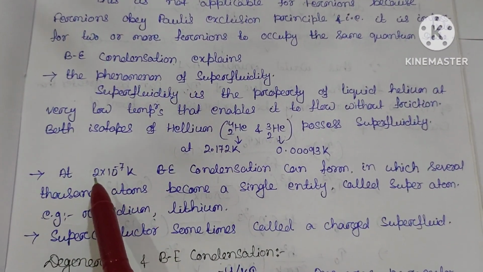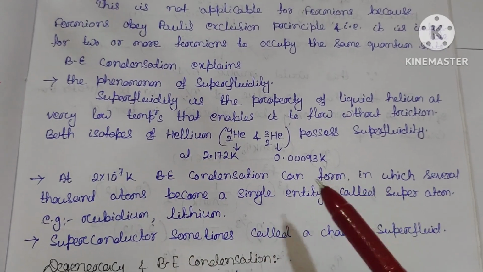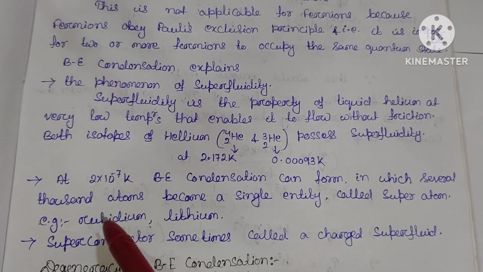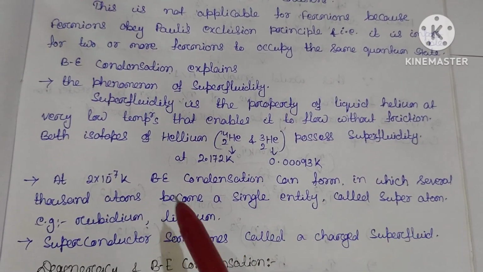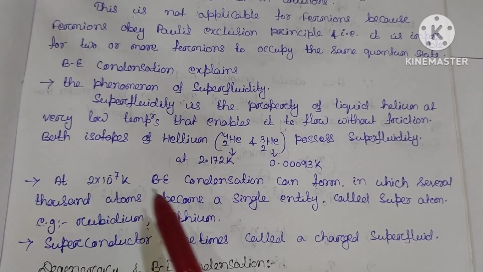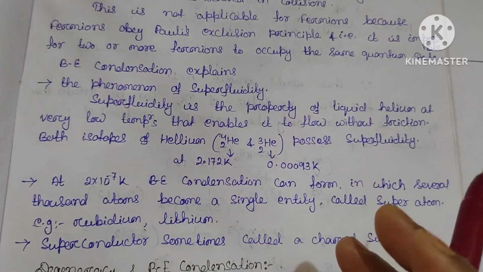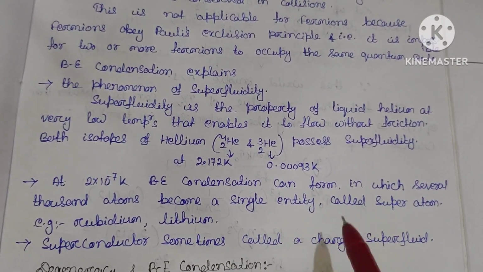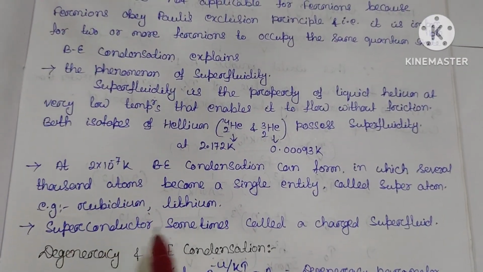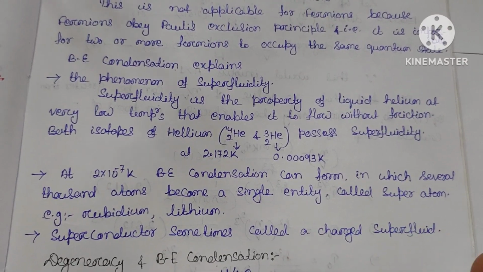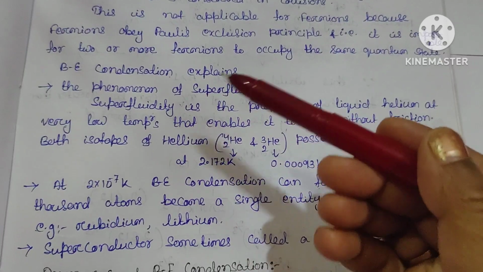And again, at 2 times 10 to the power minus 7 Kelvin, Bose-Einstein condensation can form in which several thousand atoms become a single entity, called a superatom. It means that at this very low temperature atoms like rubidium and lithium form a single entity, a combination of atoms known as a superatom. And the superconductor is sometimes called a charged superfluid. So these are basically the applications of Bose-Einstein condensation.